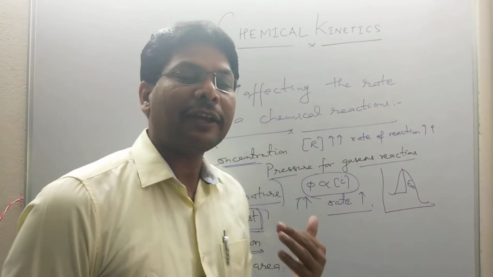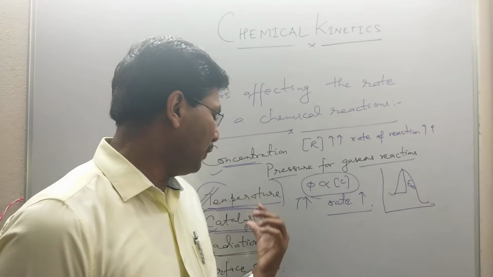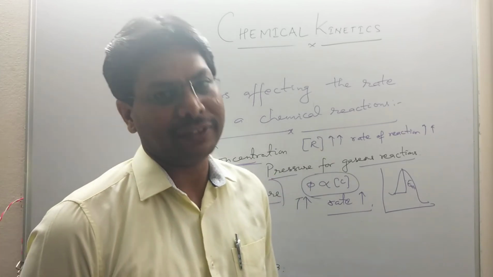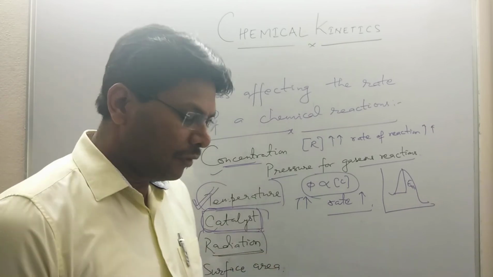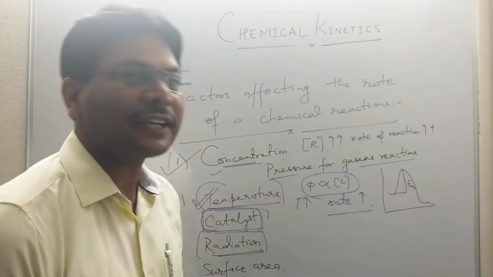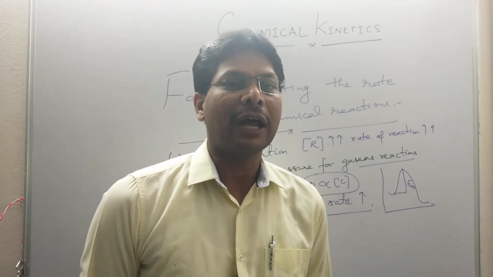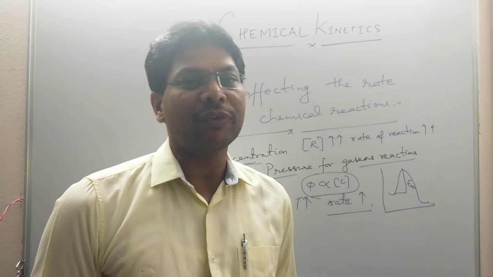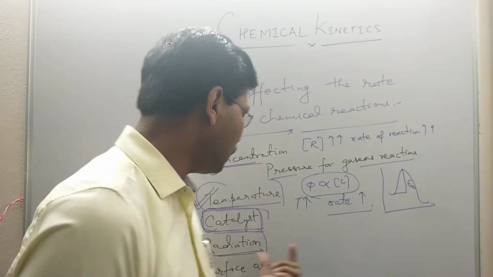Like in the contact process, the catalyst used is vanadium pentoxide. So when we add a catalyst, the rate of a reaction increases. Okay. Radiation. Many reactions will not happen if there is no light or radiation. Such a reaction which is initiated by radiation is called a photochemical reaction, and the branch of chemistry which is totally devoted to studying photochemical reactions is called photochemistry.